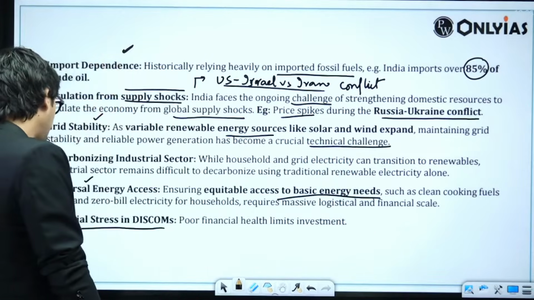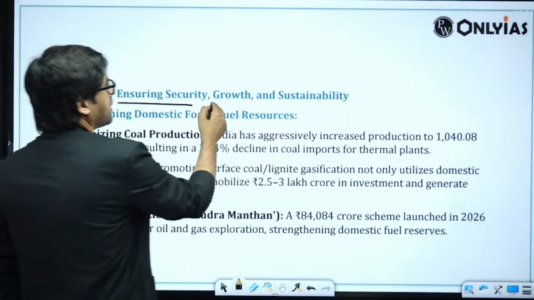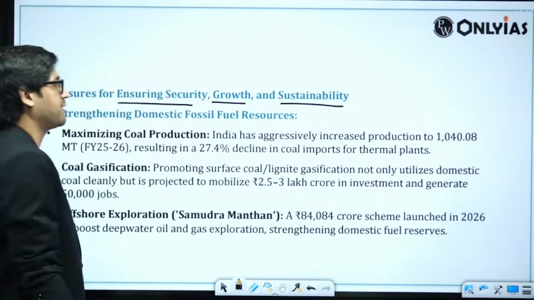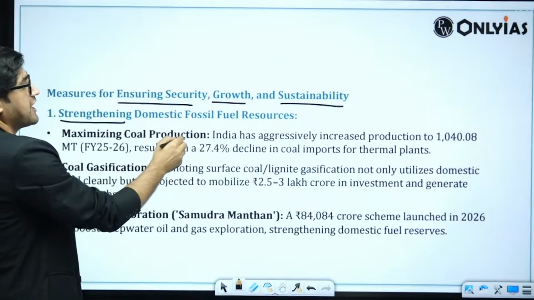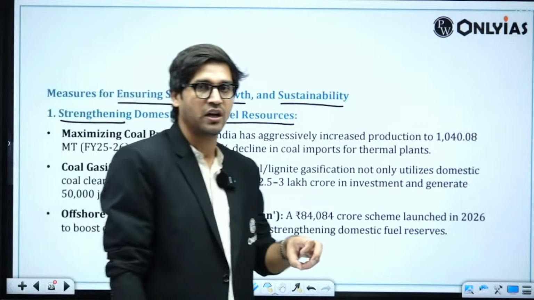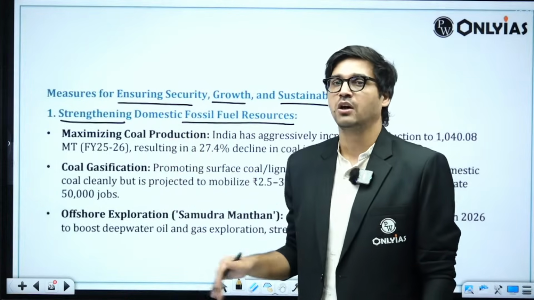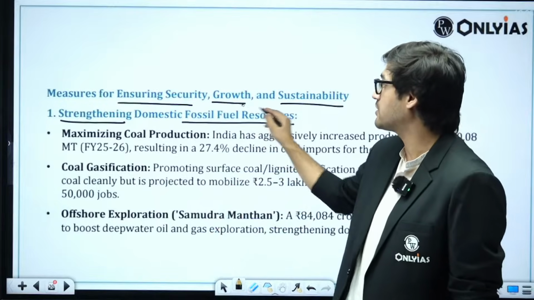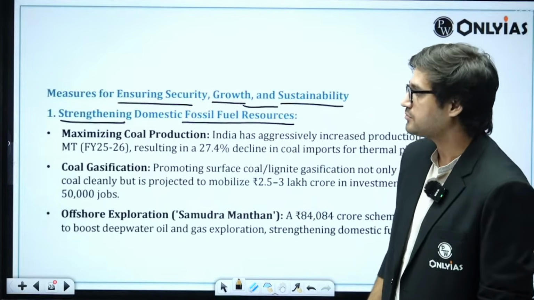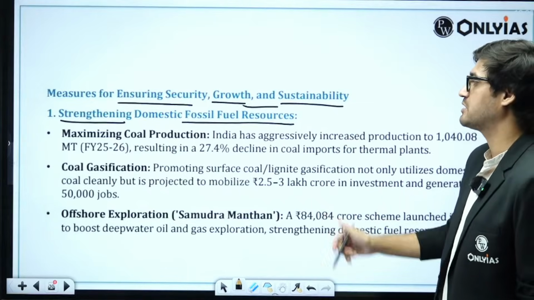If you look at this answer here, you will find measures for ensuring security, growth and sustainability. First one is strengthening domestic fossil fuel sources, which means that we cannot ignore our traditional sources of energy. We have to focus on strengthening the domestic fossil fuel resources. Maximizing coal production in India. In fact, I have given so many data points here.